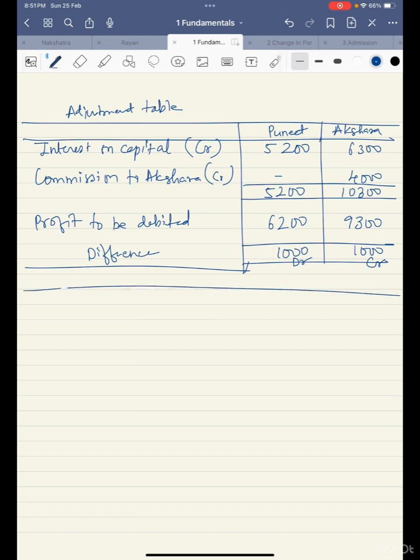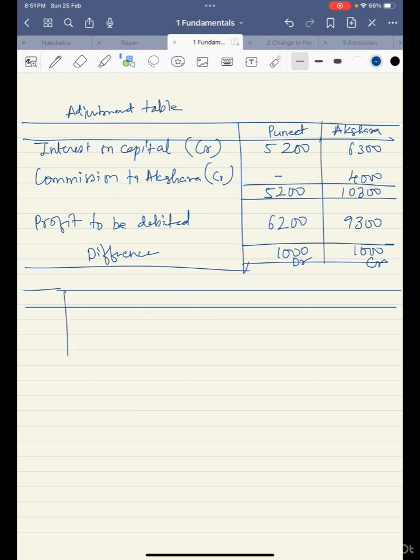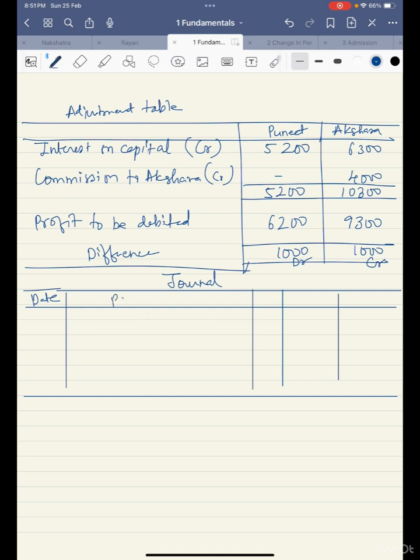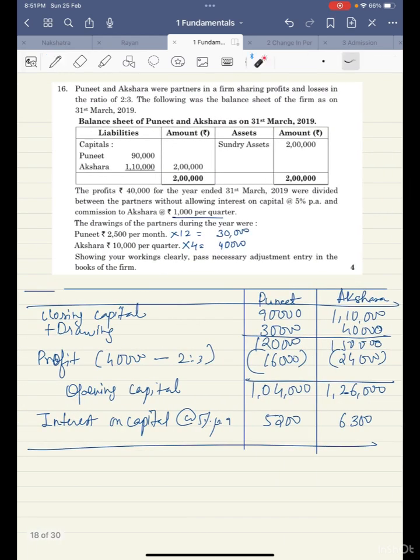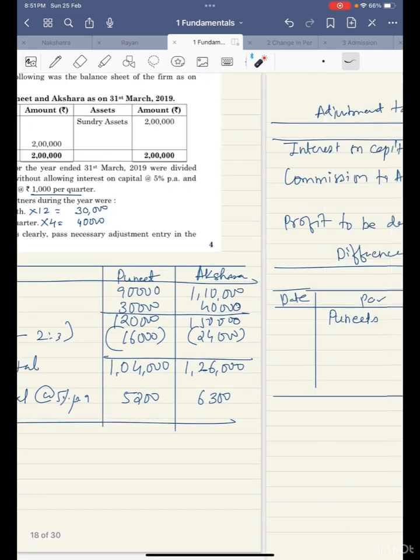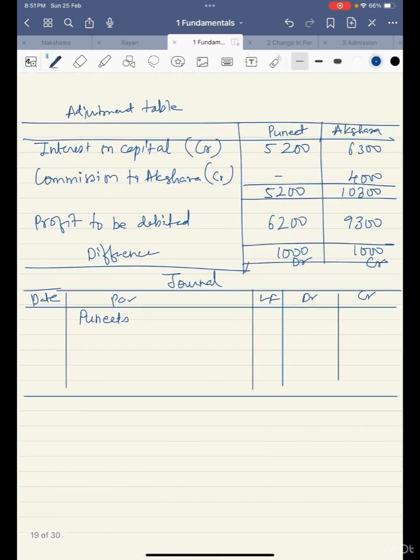So let us quickly write down the journal entry. Make the format properly: date, particulars, LF, debit and credit. So my entry has to be Puneet's, is this fixed capital? No. So we'll write Puneet's capital account.